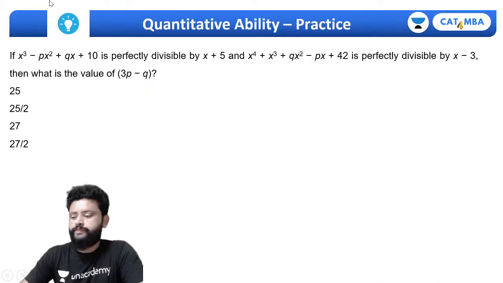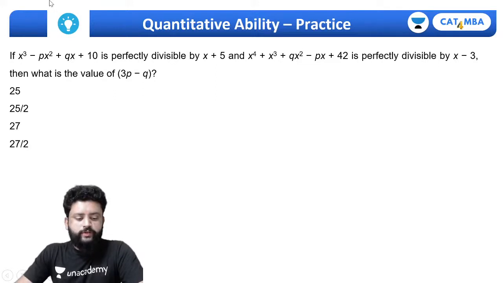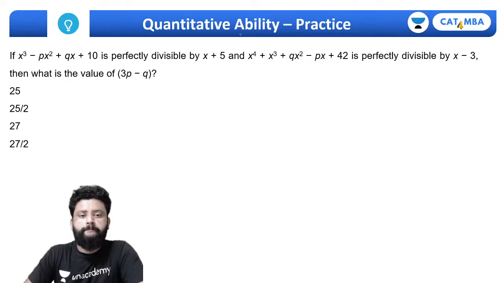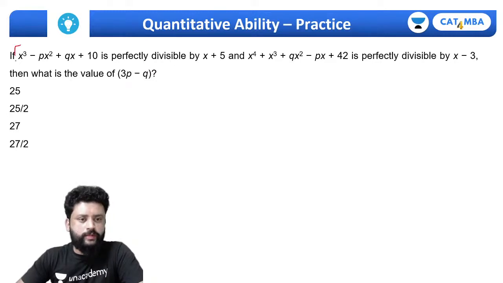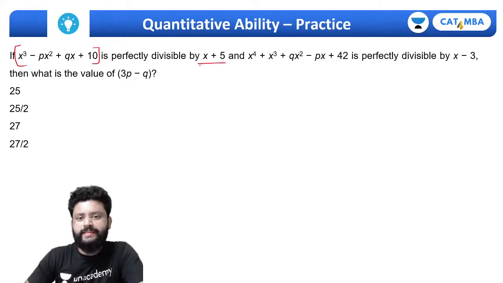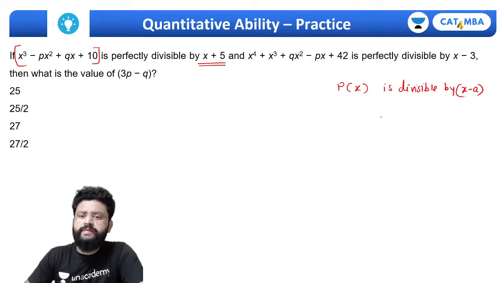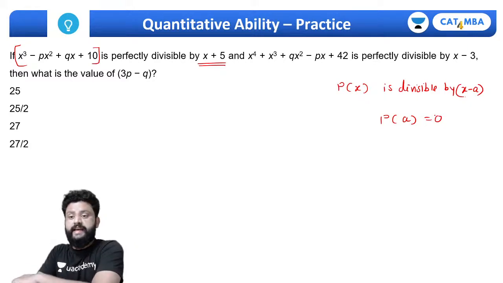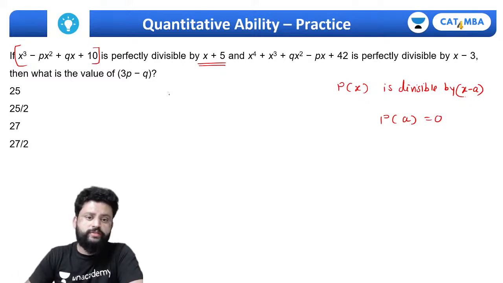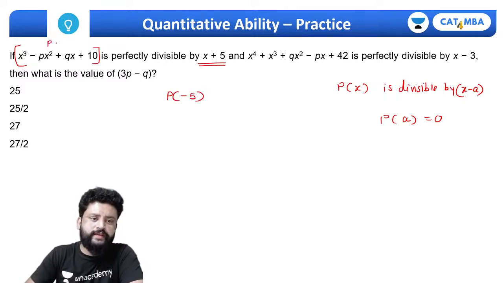Let's move to the next one. This is a simple question on polynomial, where it is given that this polynomial p of x is divisible by x plus 5. Now always remember this: if p of x is divisible by x minus a, that simply means p of a is always 0. So I said x minus a, so it is x plus 5, so p of minus 5.